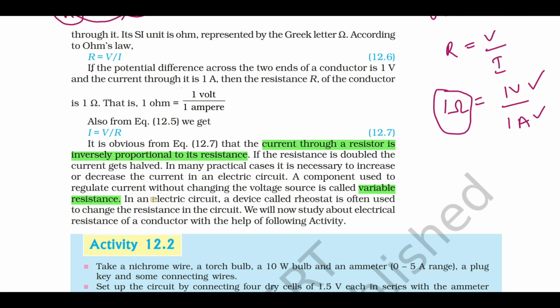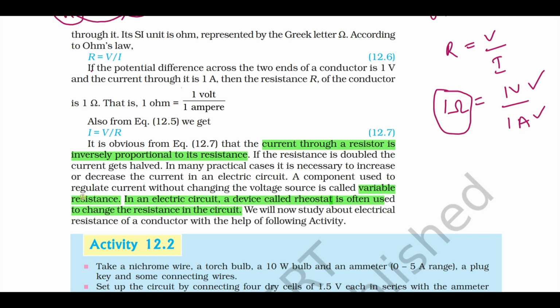The name itself says that a rheostat is a component where you can change the resistance of the circuit. In an electric circuit, a device called a rheostat is used to change the resistance of the circuit. What is a rheostat? A component which is used to change the resistance in the circuit.